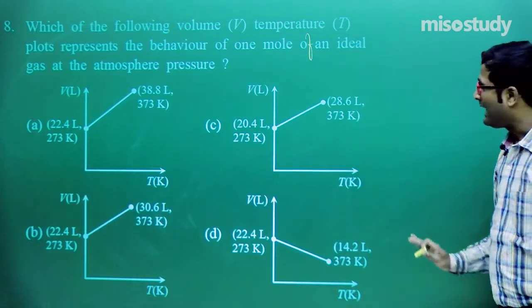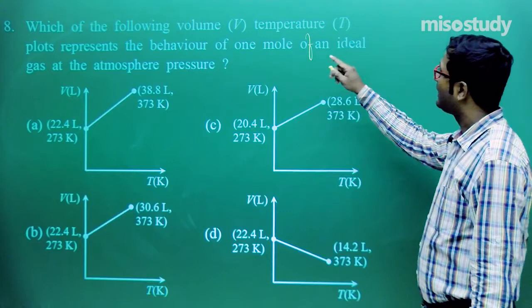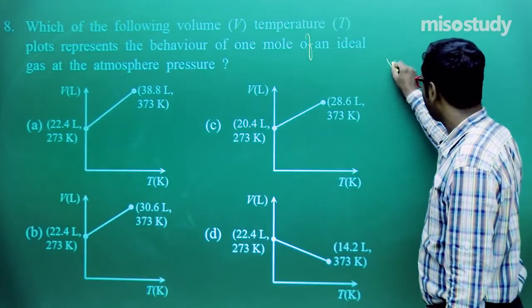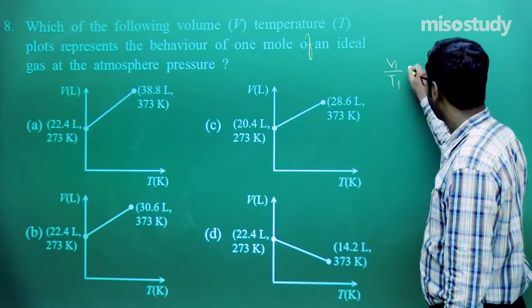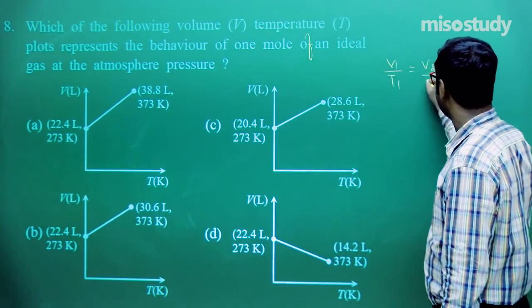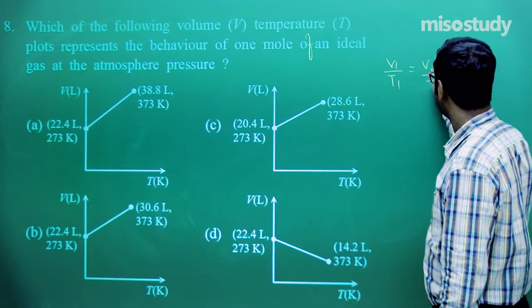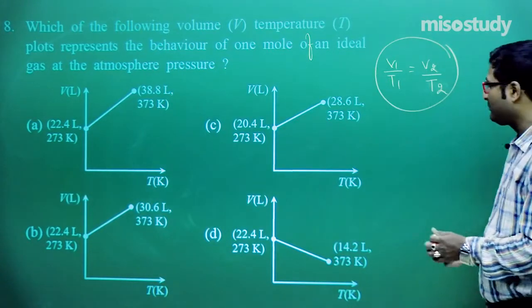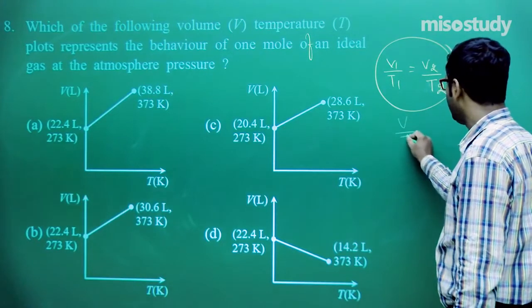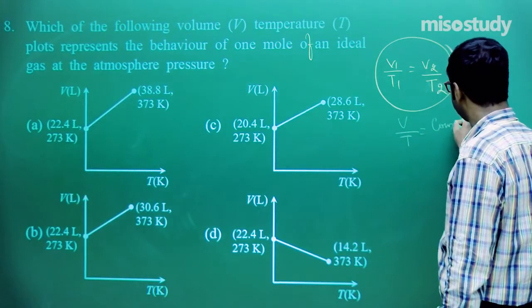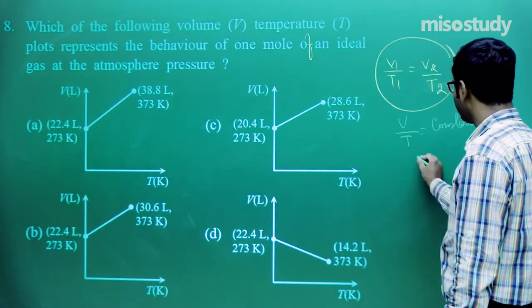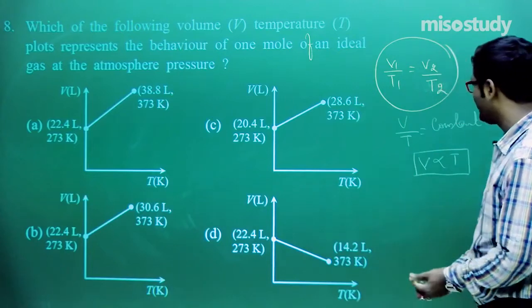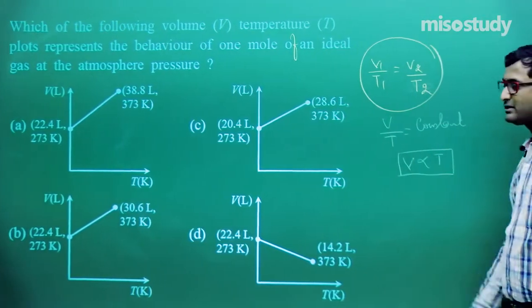As we know, the graph between V and T: the formula V1 upon T1 is equal to V2 upon T2. Do you remember this? That means V upon T is equal to a constant, that is, V is directly proportional to T. At every stage V upon T is equal to a constant.